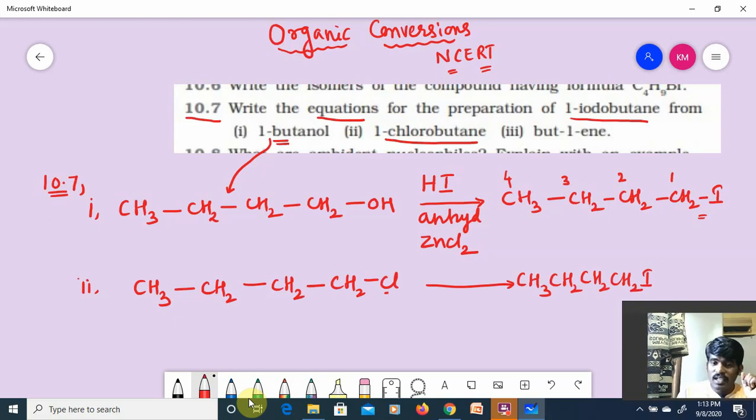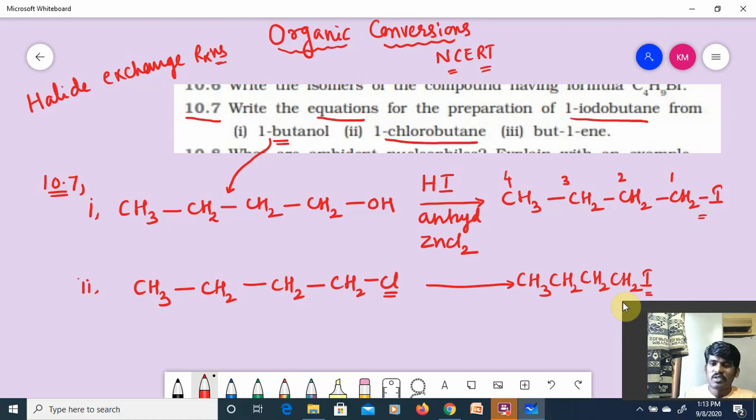What I have observed here is that chlorine is replaced by iodine, and both are halogens only. Then I should recollect the halogen exchange reactions. How many halogen exchange reactions are there? Answer in the comment box. We have 2 halogen exchange reactions: one is Finkelstein and another one is Swarts reaction.